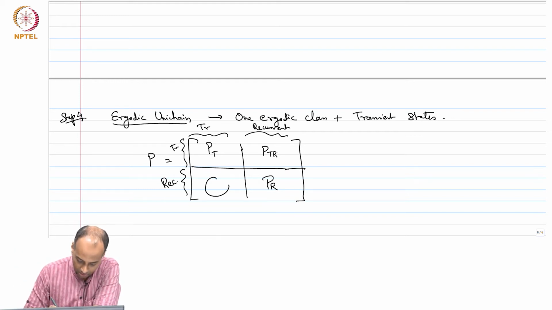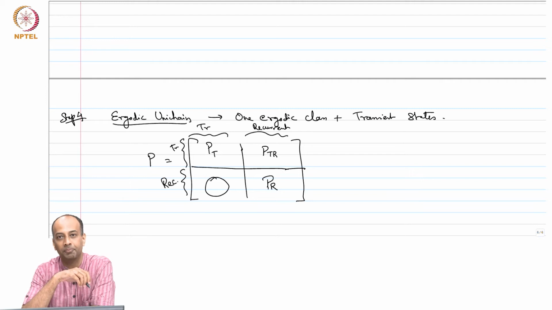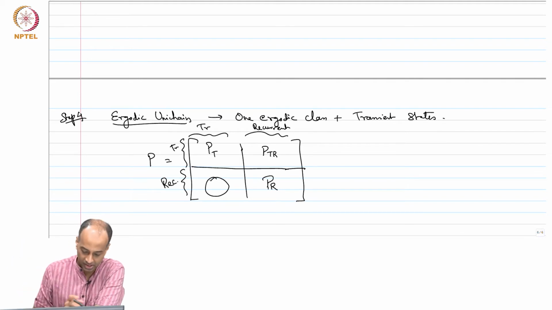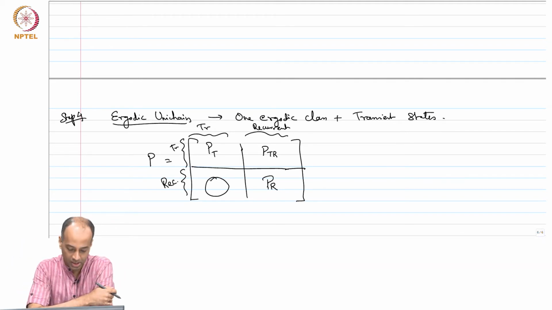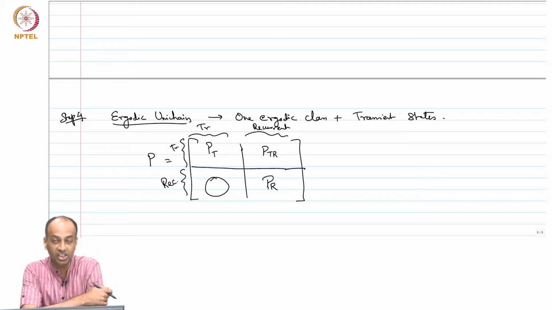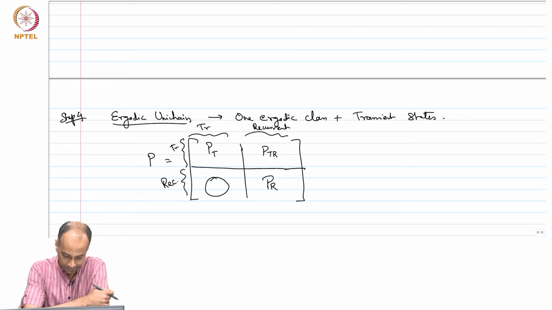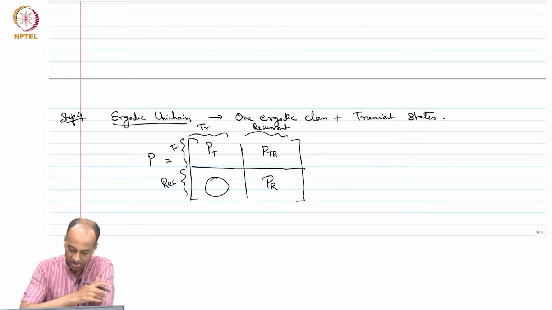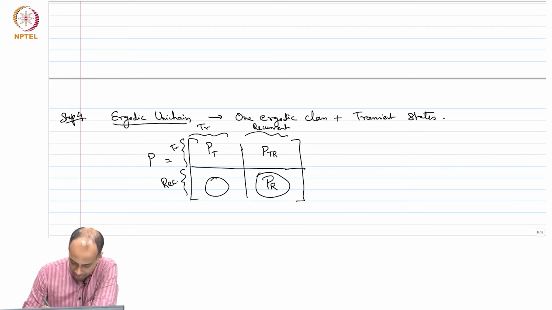However, this part of the matrix has to be 0. Why? Because you cannot go from a recurrent state to a transient state. It's against the definition of a recurrent state. So this will be the structure of the transition probability matrix of an ergodic unichain with some potential transient states. Now this part is covered by Frobenius theorem.